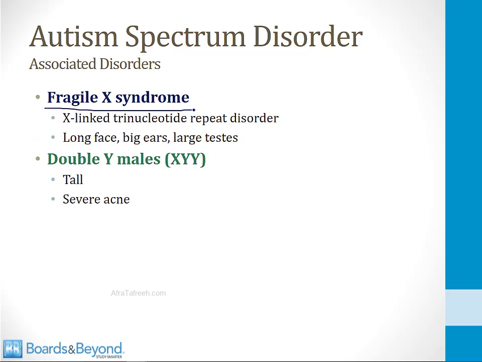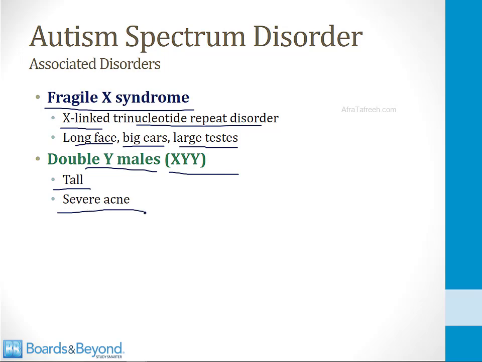There are a couple of genetic disorders associated with autism. The first one is the Fragile X syndrome. I talk about this in videos in the genetics section. This is an X-linked disorder, so it occurs in boys, and it involves an excessive number of trinucleotide repeats in the genome. Children with the Fragile X syndrome have a long face, big ears, and testicular enlargement, and in addition, they often have autism. Double Y males are males who are born with an extra Y chromosome. They tend to be tall and have severe acne, and they also have a higher incidence of autism. And an easy way to remember this is both of these are genetic disorders associated with the sex chromosome. So if you forget the exact disorders and you have a board question, look for something involving the sex chromosomes. That's usually the type of thing associated with autism.